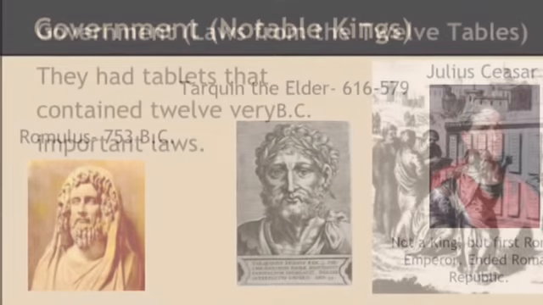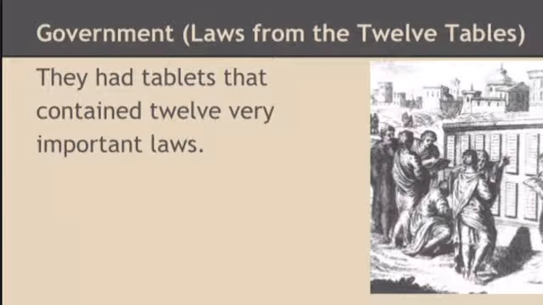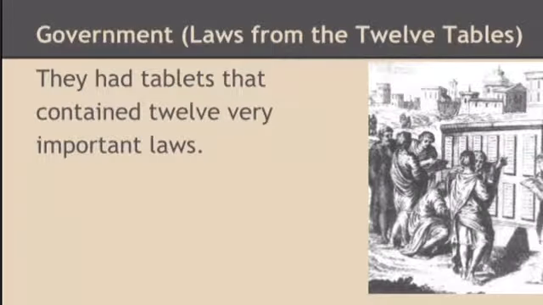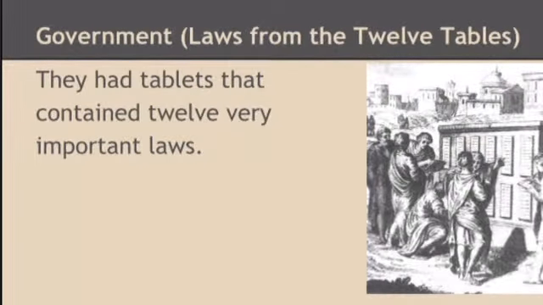Republic. The government included laws from the 12 tables, and a couple of them were, it is permitted to gather fruit falling down from another man's farm. Another one was that anyone was to quickly kill a dreadfully deformed child.